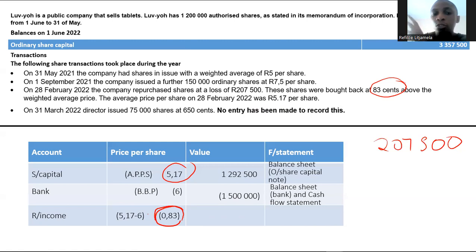Remember, when you take 250 and you multiply it by 83 cents, it was supposed to give me this 207,500. In this case, I just worked backwards. Okay, and then it gave me a loss. And how much is my loss here? My loss will be that 207,500, which is a loss due to buyback, and it will reduce your retained income.